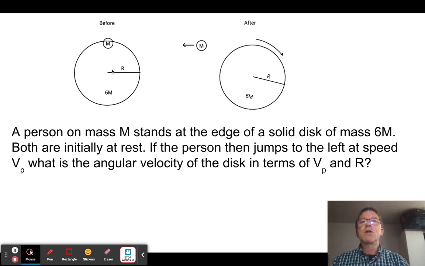Okay. So basically, what I've got here is a person with mass m standing at the edge of this rotating platform that has a mass of 6m and radius r. Right now, the person and the disk are both at rest.